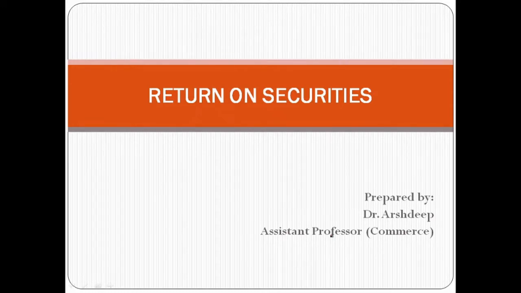Everybody. Today we are doing return on securities. This is a very important part of the chapter risk and return.